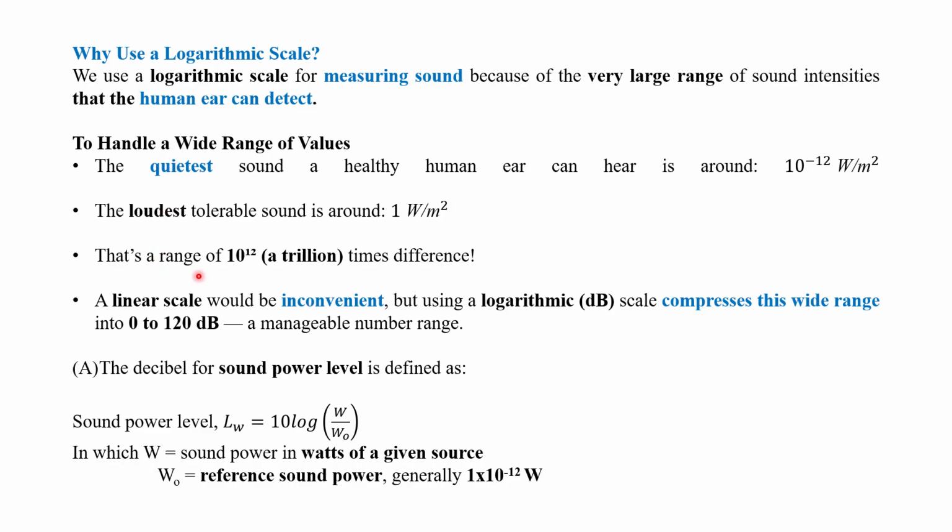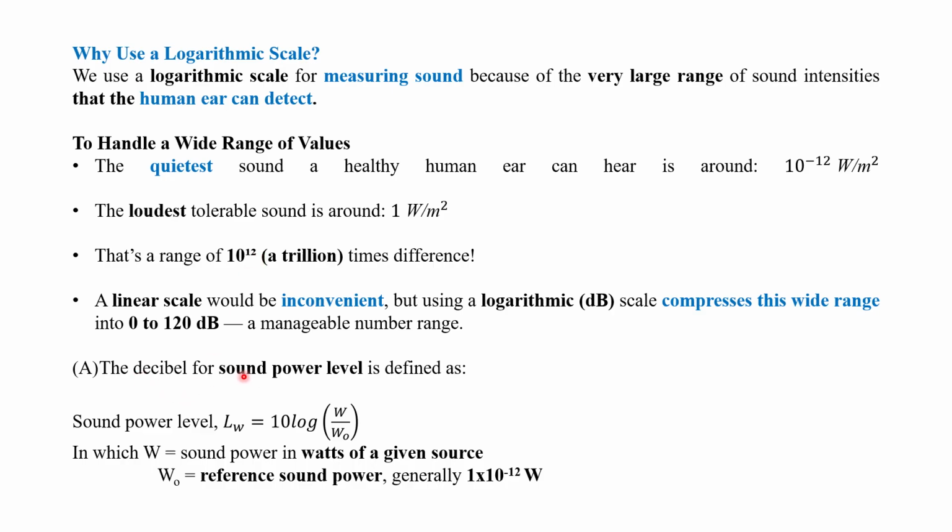The difference is a range of 10 to the power 12, a trillion times. So for this difference, we use logarithmic scales, from the lowest values to the highest values. A linear scale would be inconvenient to measure the sound level, but using a logarithmic decibel scale compresses this wide range into 0 to 120 decibels, a manageable number range. So that's why we use the logarithmic scale in decibels.